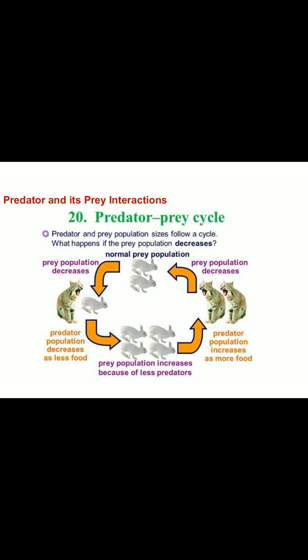Second one, nature has the right proportion of plants, herbivores and carnivores. I hope you know what herbivores are. The animals which depend for food only on plant sources are known as herbivores. Example, rabbit. It eats only grass. What are carnivores? The animals which depend for food on animals are known as carnivores.